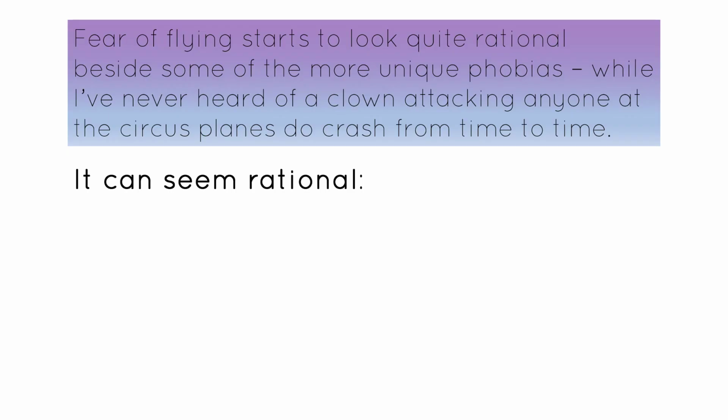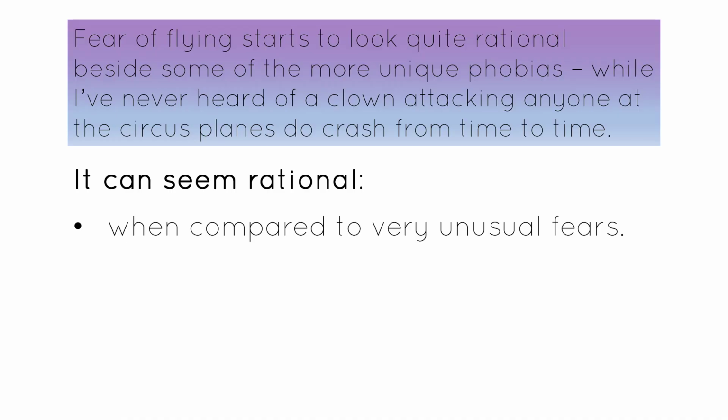So let's look what we can change. Fear of flying starts to look quite rational, besides some of the more unique phobias. Now, what can I change unique phobias to? I know phobias are fears, so I'm going to use the word fears. Unique means kind of like that one of a kind. There's not many of them, that idea. So let's change that to when compared to very unusual fears. Now, if you're worried that unusual is too close to unique, I think it's okay here. But if you were worried, you could call it very rare fears, which is even further away from unique. And there's no letter connect, that UN pattern at the beginning of the word.